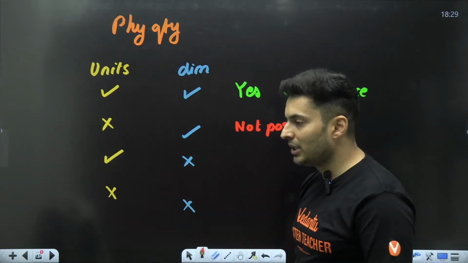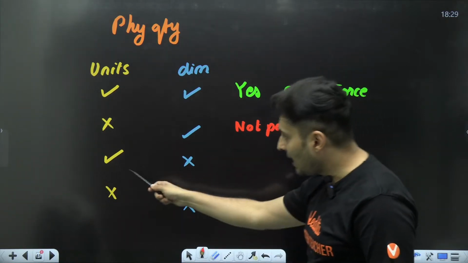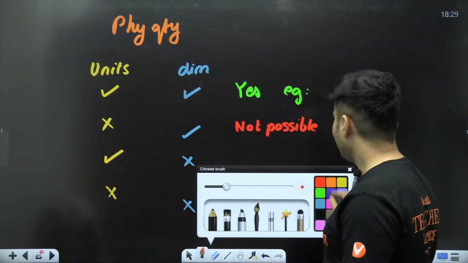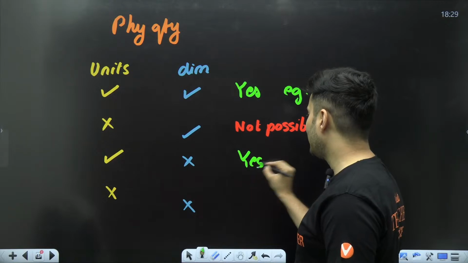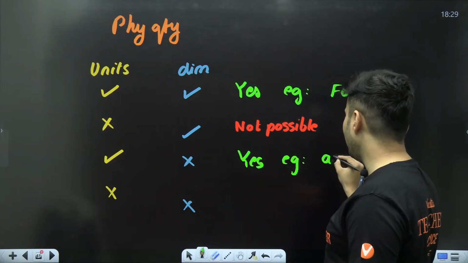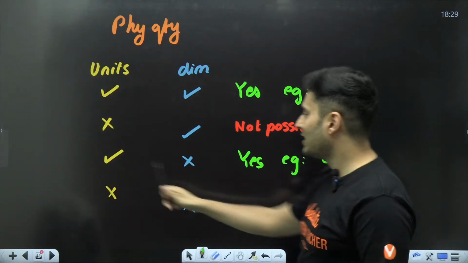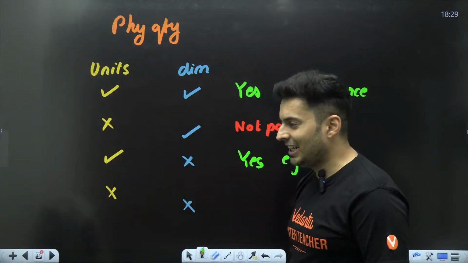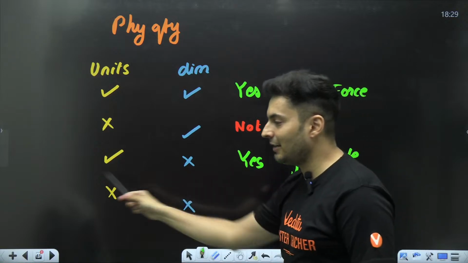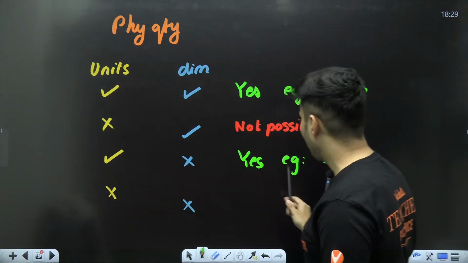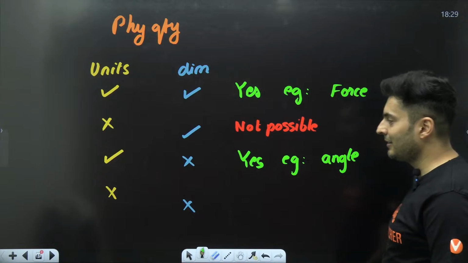Is it possible that it has unit but no dimensions? This is possible, guys. This is definitely possible. Example, angle. Angle has a unit, right? But it does not have any kind of dimension. So this is definitely possible. Best example, angle and solid angle.